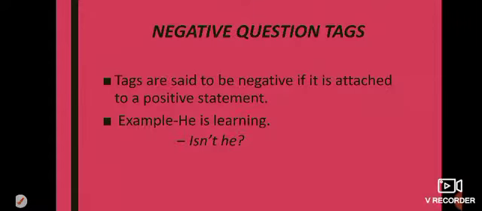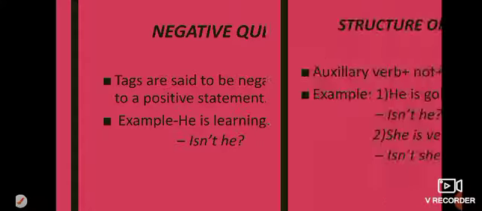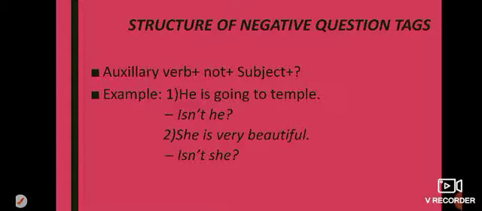Negative question tag. Tags are said to be negative if they are attached to a positive statement. For example, he is learning, means when our statement has positive sense, then our tag will be negative. For example, he is learning, is not changed into isn't, so isn't he, and question mark. Structure of negative question tag: auxiliary verb plus not plus subject plus question mark.